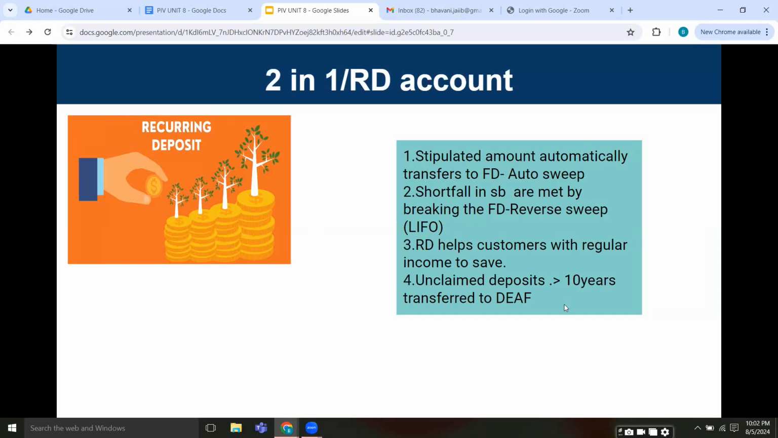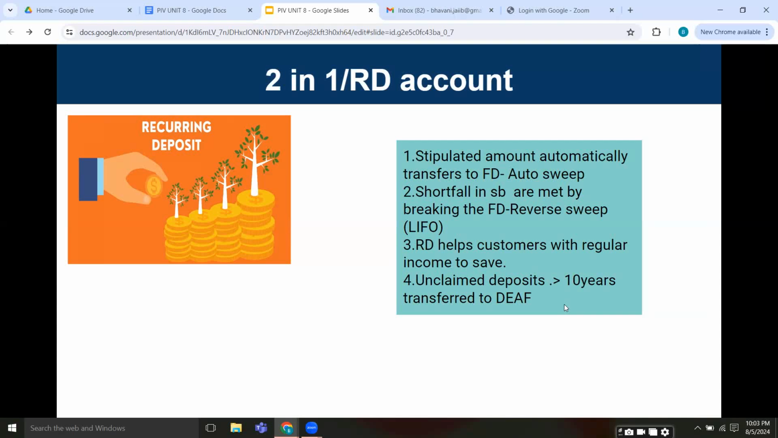So RD helps customers with regular income to save. This is the main thing. The recurring deposit always helps the customers with regular income. For example, there is a customer who earns, suppose say, 10,000 every month. He can pay like 1,000 rupees per month, every month for a year, and then he can earn a FD rate of interest on that particular savings.